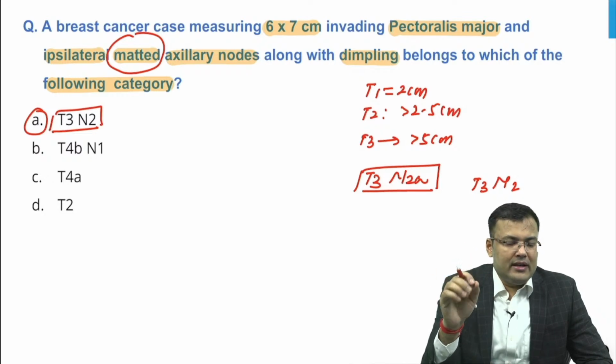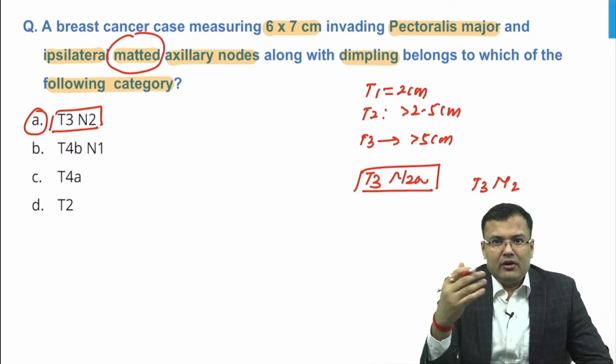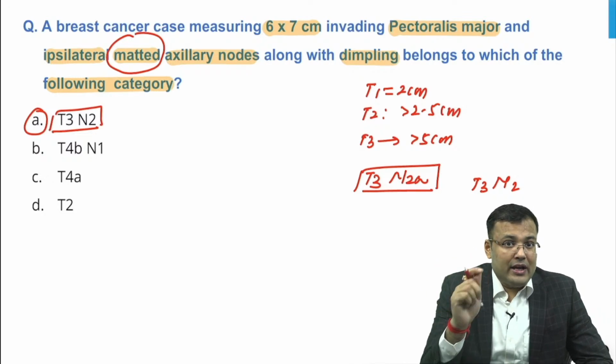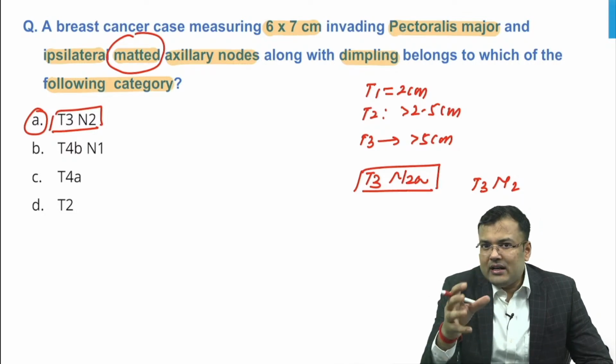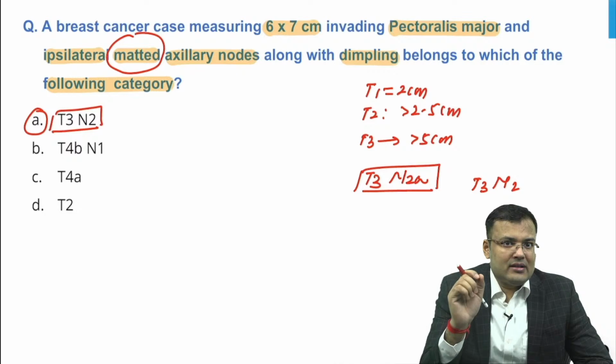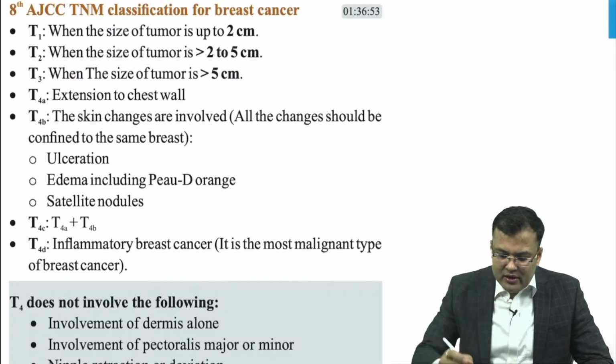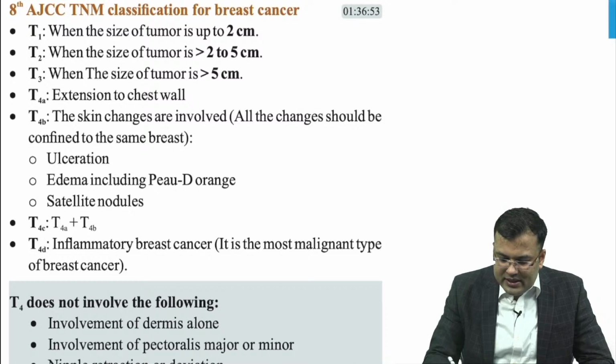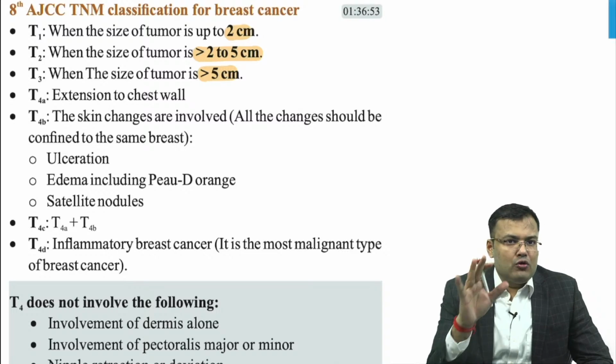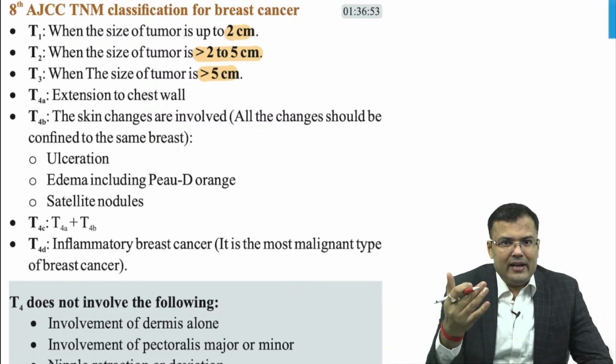Breast cancer staging is the most important topic out of all 19 subjects. I'm telling you, every year a minimum of 1 or sometimes 2 questions are asked directly or indirectly from breast cancer staging. So let's discuss breast cancer staging quickly. T1 is when the size is up to 2 centimeter. T2 is more than 2 to 5. T3 is more than 5. Most important is T4A.